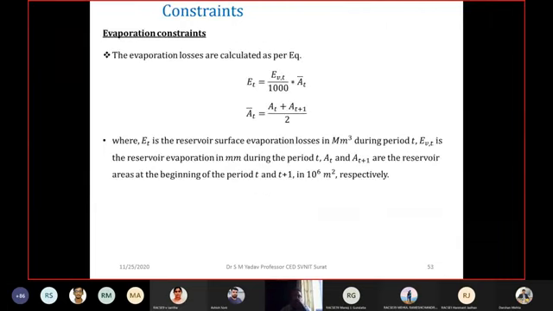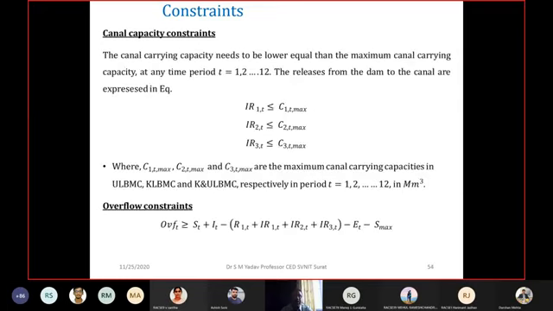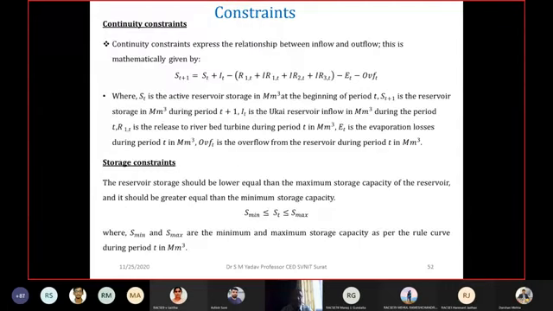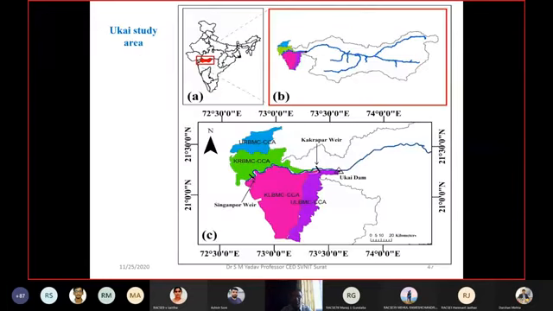Then the evaporation constraint. Here we have used a linear equation for finding the evaporation constraint. Then the canal capacity, the most important one. If you see the specific figure I showed you, KLBMC and ULBMC, ultimately water is carried from Ukai Dam or Kakrapar Weir to these areas through canals.